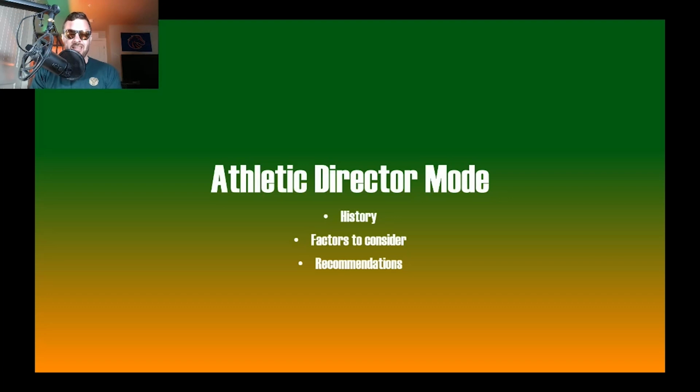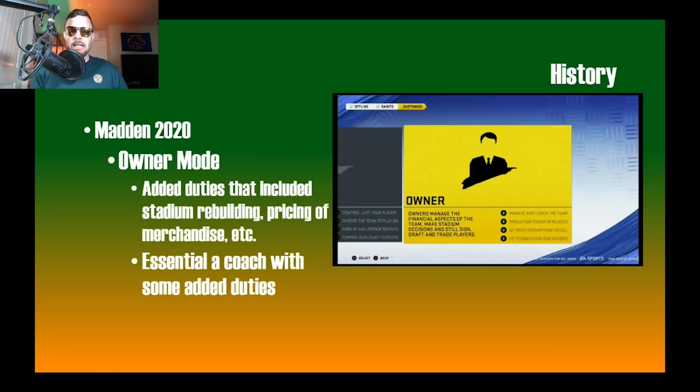So like I said, Athletic Director Mode: history, factors to consider, and then recommendations. History is a little barren. And here's the thing, Athletic Director Mode is not my original idea. There's plenty of other people out there who have suggested this. This is a big discussion, especially with conference realignment. That's one of the bigger discussions here.